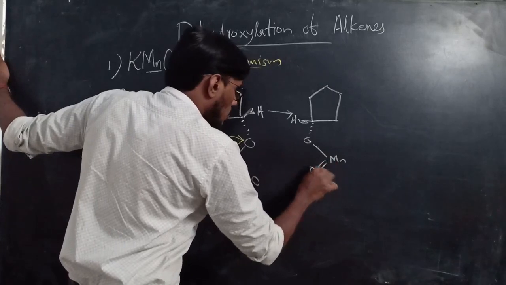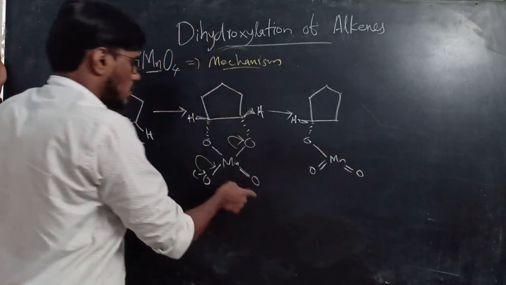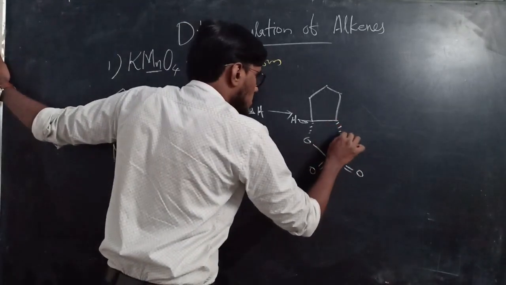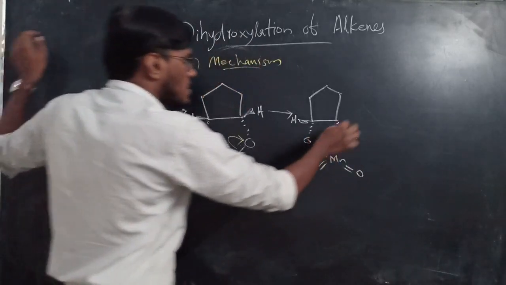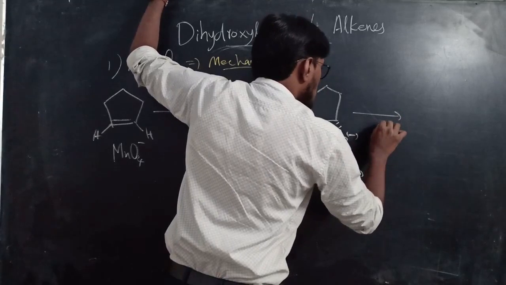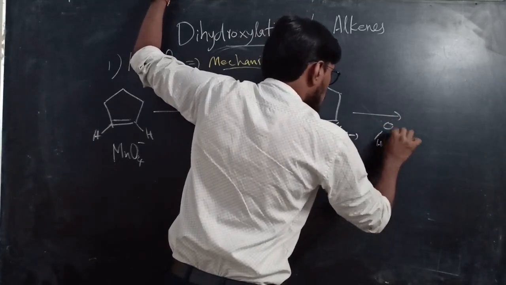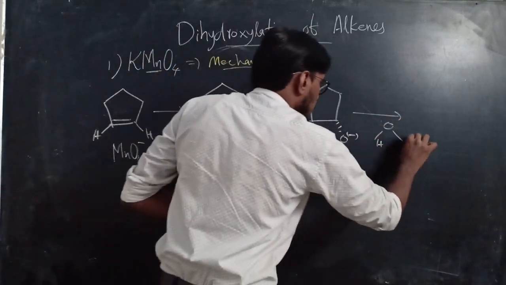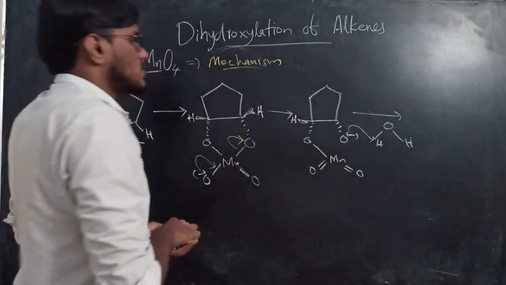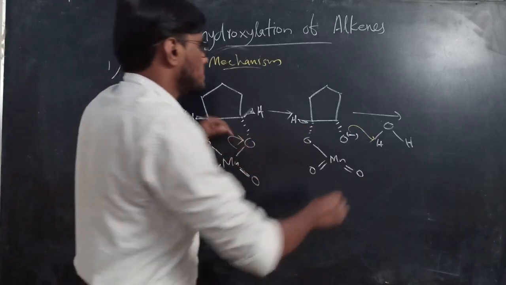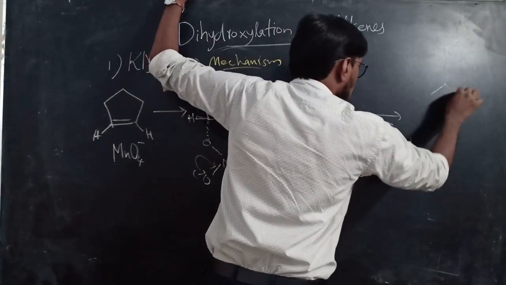Here double bond O, here also one more double bond O, and here O minus. This bond cleaves here, and this on reaction with water, H2O, abstracts a proton, and here forms